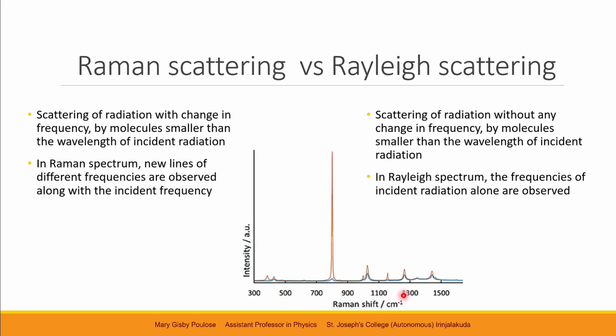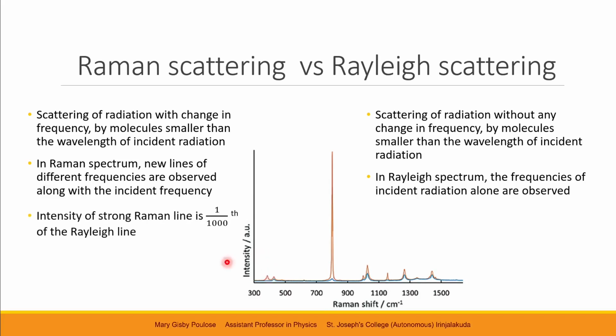In this spectrum, the Raman shift is given by wave number, and 1 by wave number is equivalent to wavelength. So we have the Stokes lines on this side and the anti-Stokes lines on this side, and thus we have new lines of different frequencies.